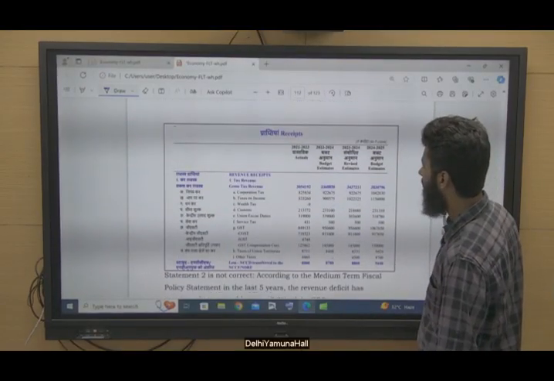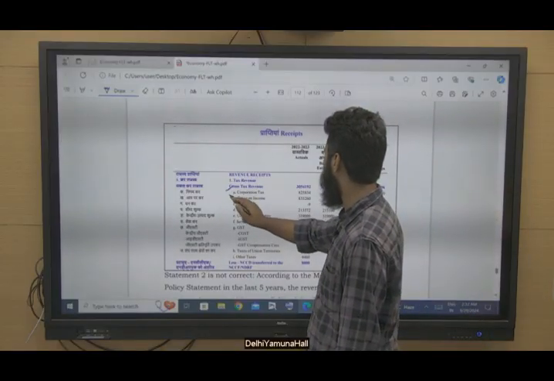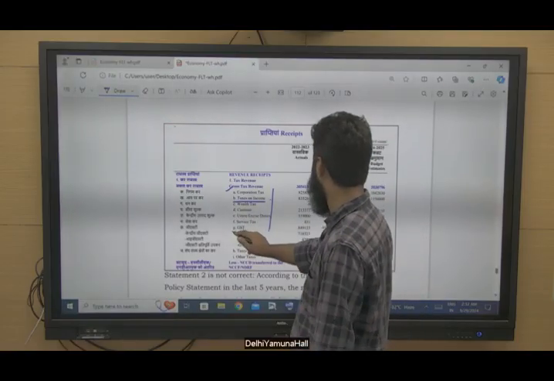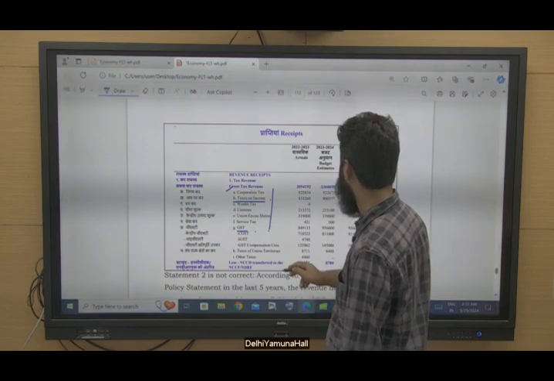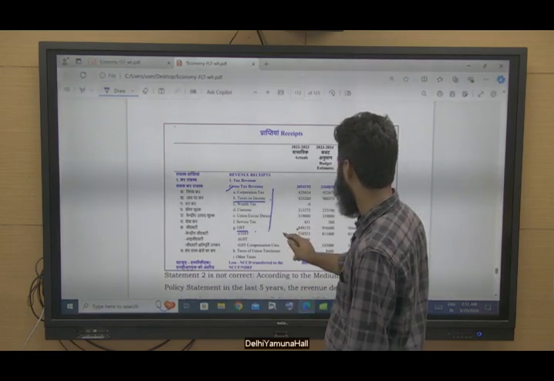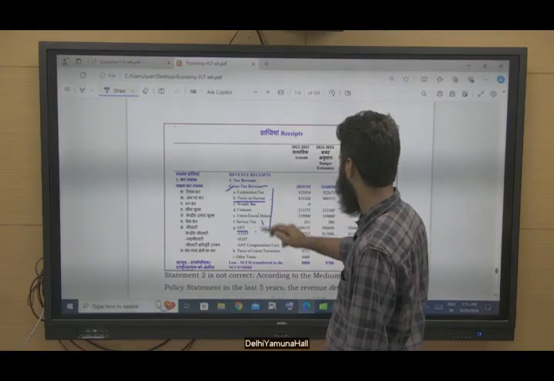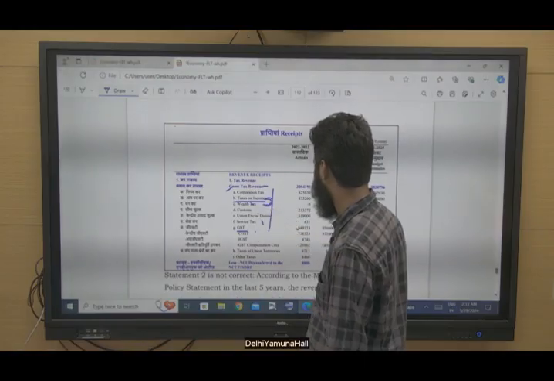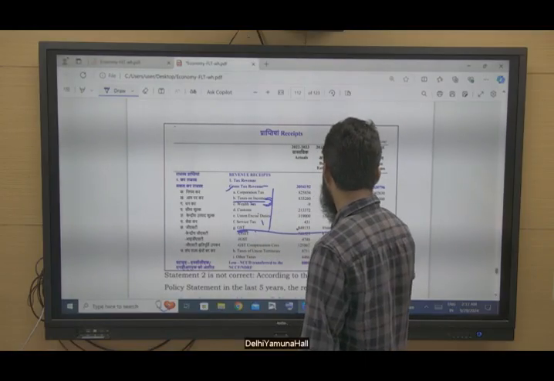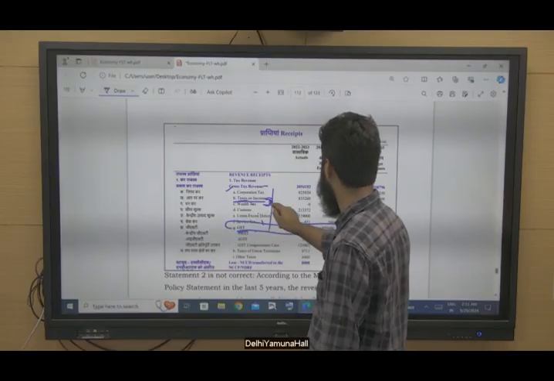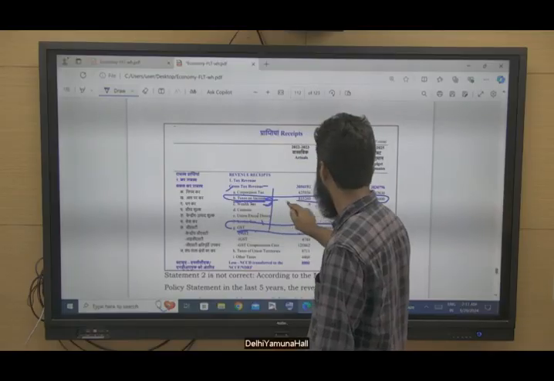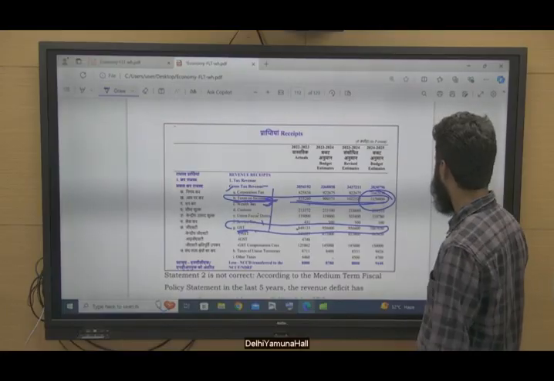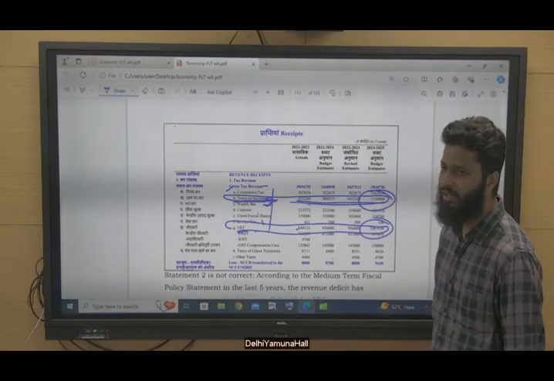This is the list of revenue, right? So tax revenue, gross tax revenue, these things are there. Taxes on income and GST. Income tax with reference to wealth tax, etc. So gross tax revenue is this: income tax and wealth tax. This is GST, and this is income tax, taxes on income. You can compare these two. It is 11 lakh 56,000 and it is 10 lakh 67,000, right?